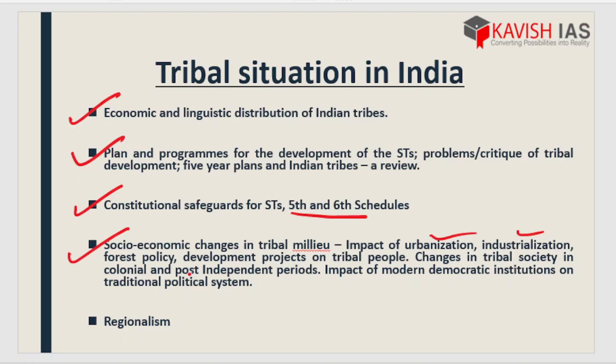Secondly, as Indian civilization kept on evolving, certain changes, especially urbanization, industrialization, forest policy and development projects, played a huge impact on the life of the tribal people. So what impacts were created? How did the tribal people react to it? Did they actually accept it or did they revolt? What actually happened?